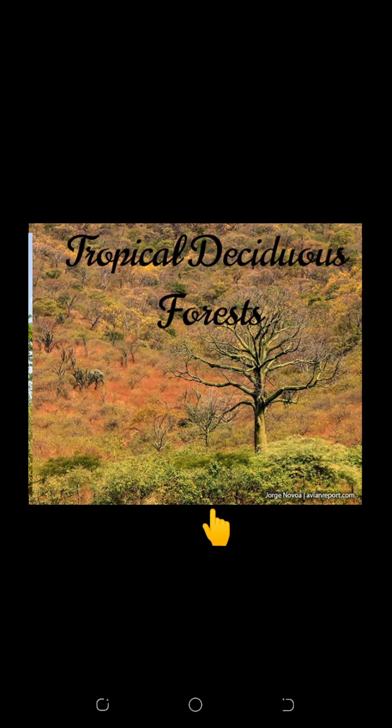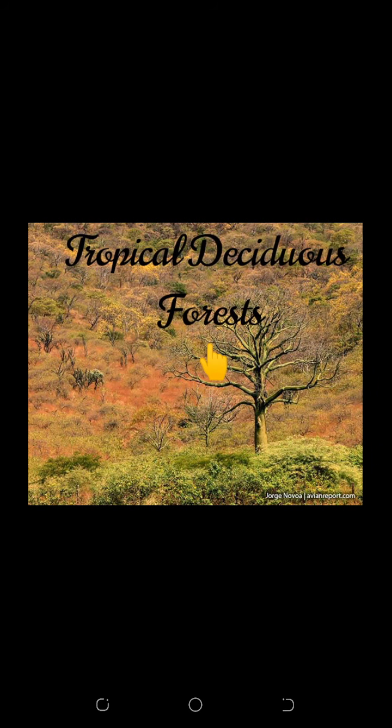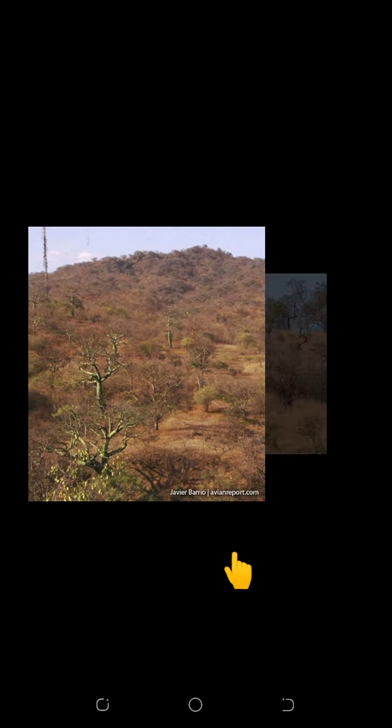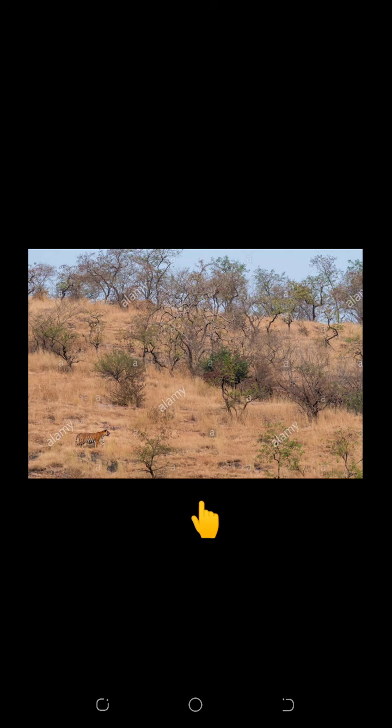Next category is tropical deciduous forests. These are the monsoon forests found in a large part of India, northern Australia and in Central America. These regions experience seasonal changes. Trees shed their leaves in the dry season to conserve water.